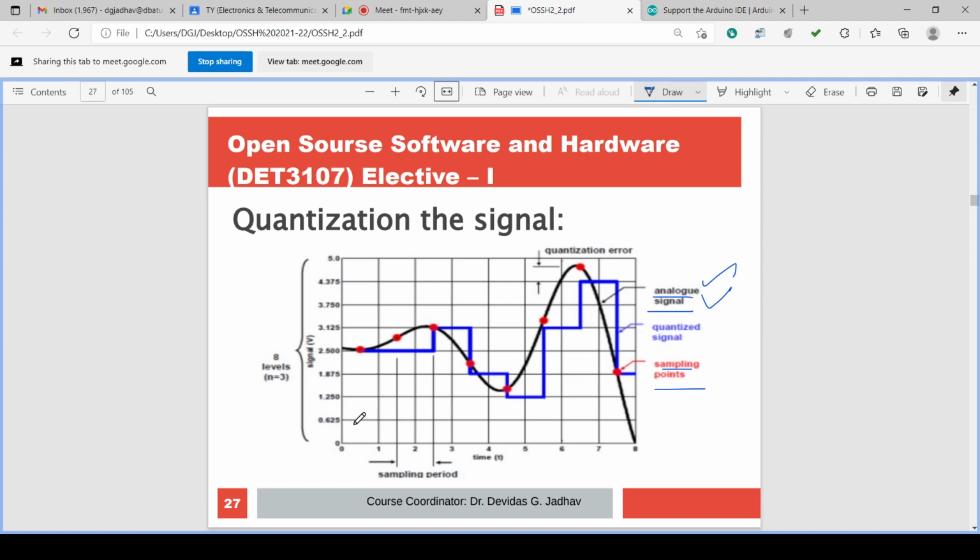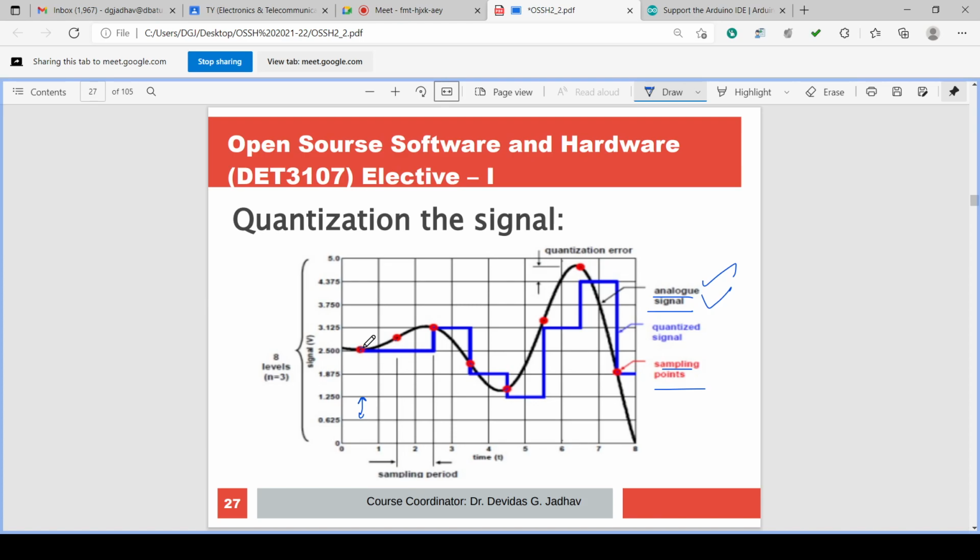So these are the levels which are only allowed. In between these levels, no voltage is allowed. In the analog case, any voltage is available. So any voltage is converted into digital, that is, a limited number of levels.